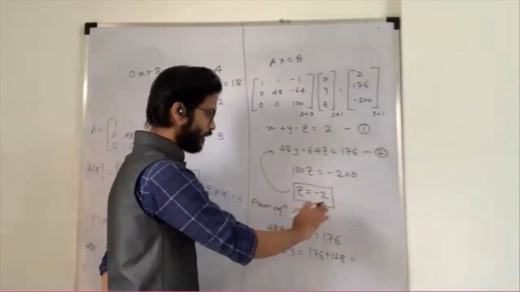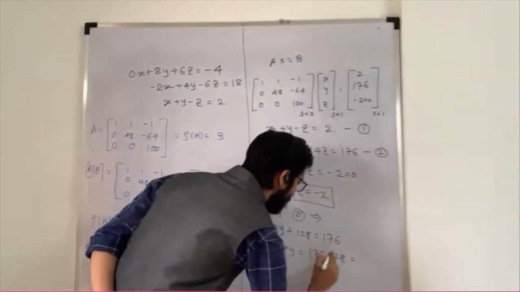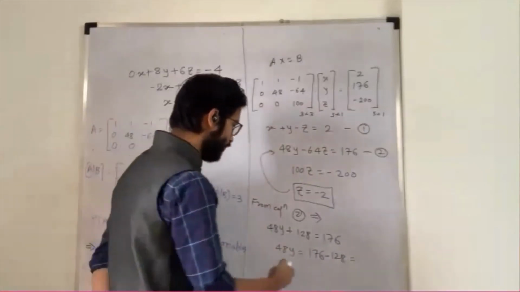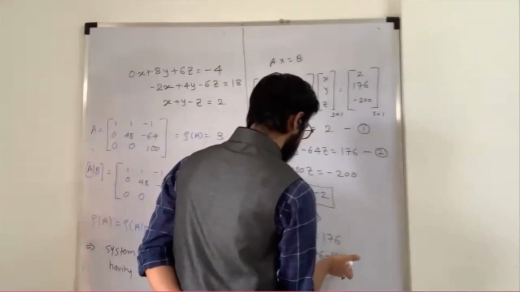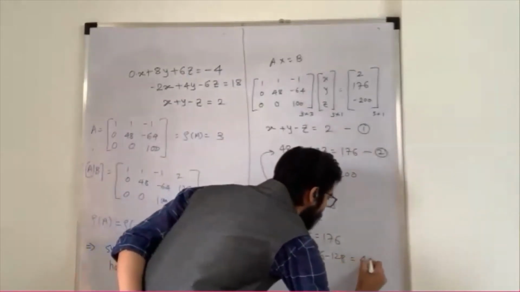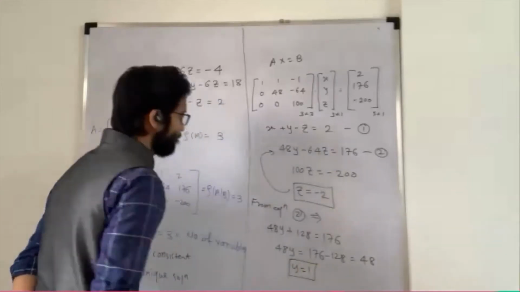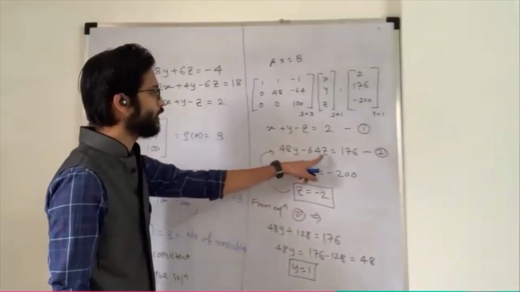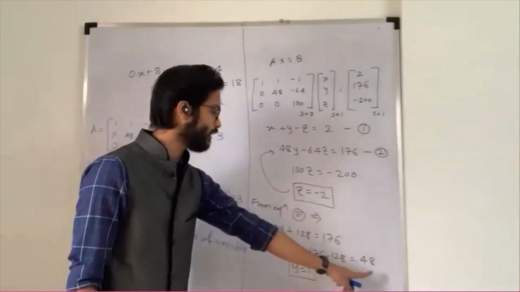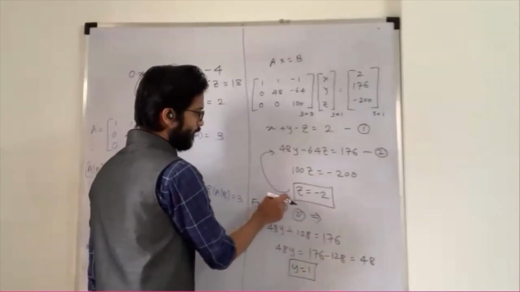Yes, because this minus becomes plus when I shift it. This minus 64 into minus 2 is plus 128. I shifted it to that side, minus 128. So it is 48, and y is equal to 1. So y is equal to 1 and z is equal to minus 2.